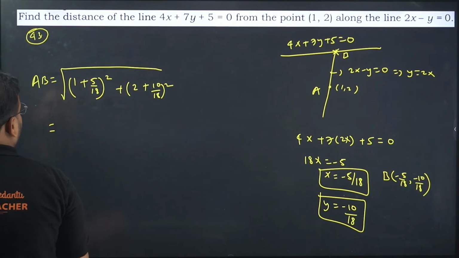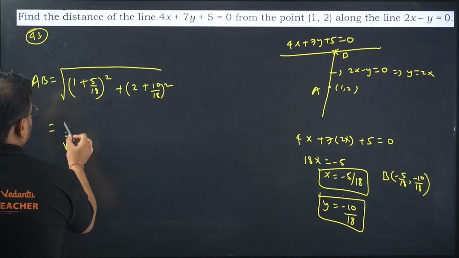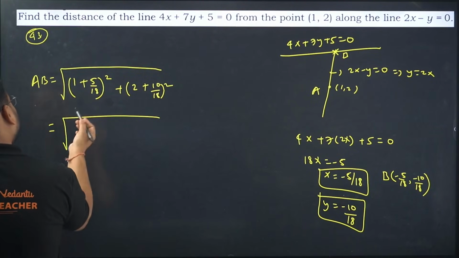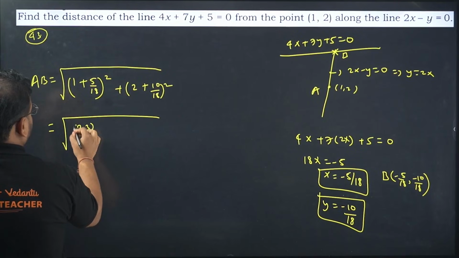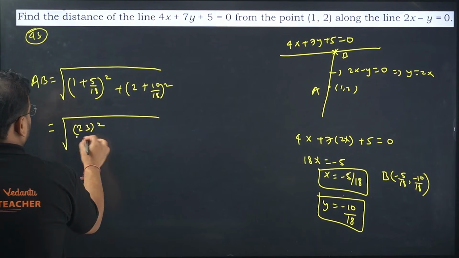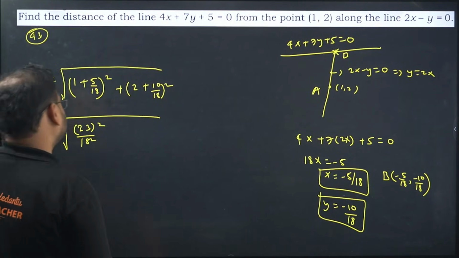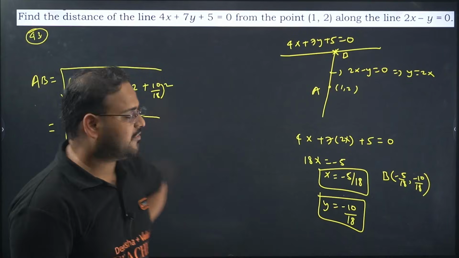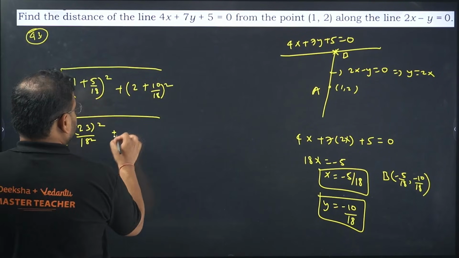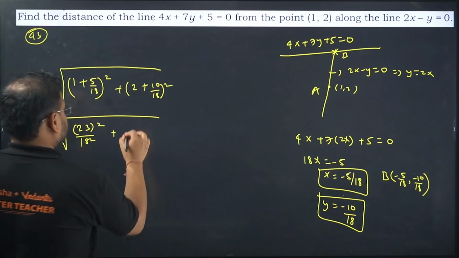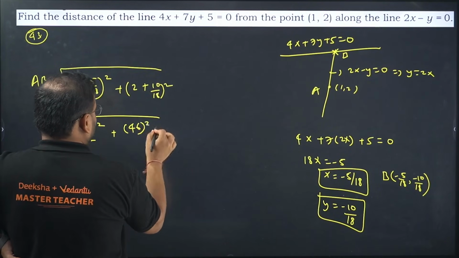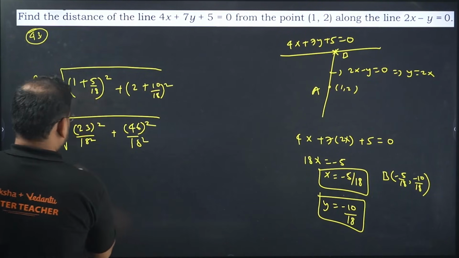What I get for that? 18 plus 5, that's 23, 23 square by 18 square, I guess, right? 18 plus 5 is 23 only, and over here we get 18 plus 10, so 36 plus 10, so 46 square by 18 square.